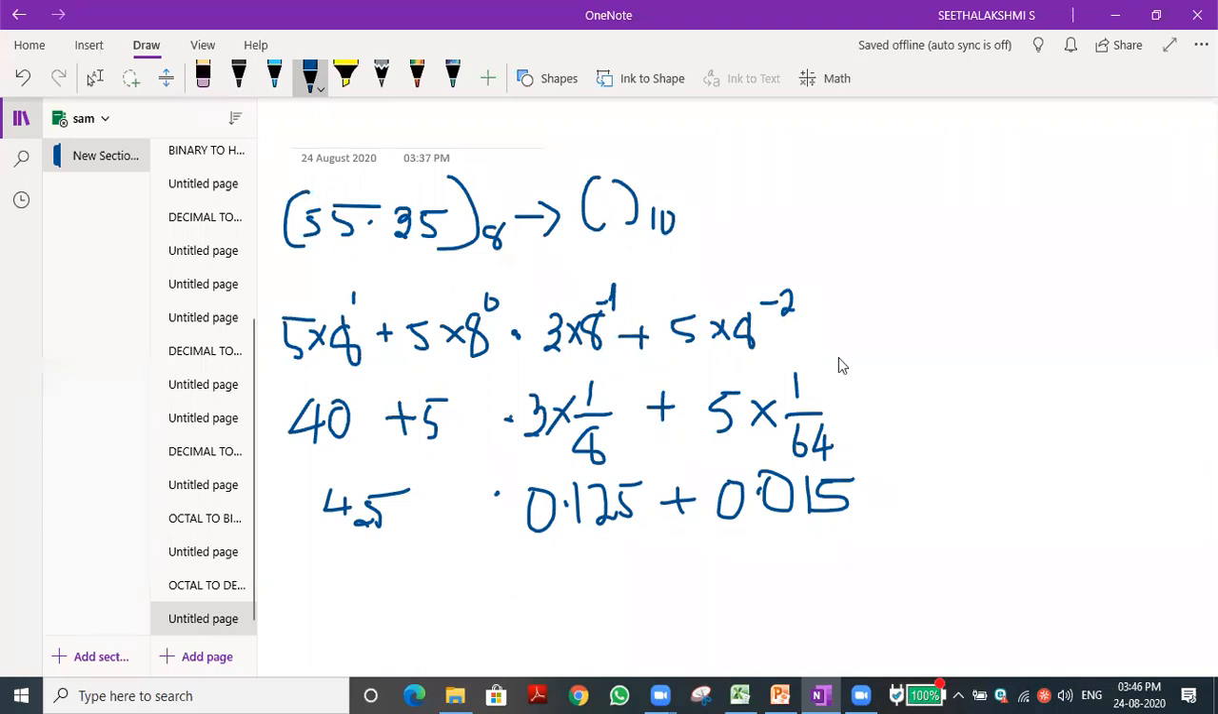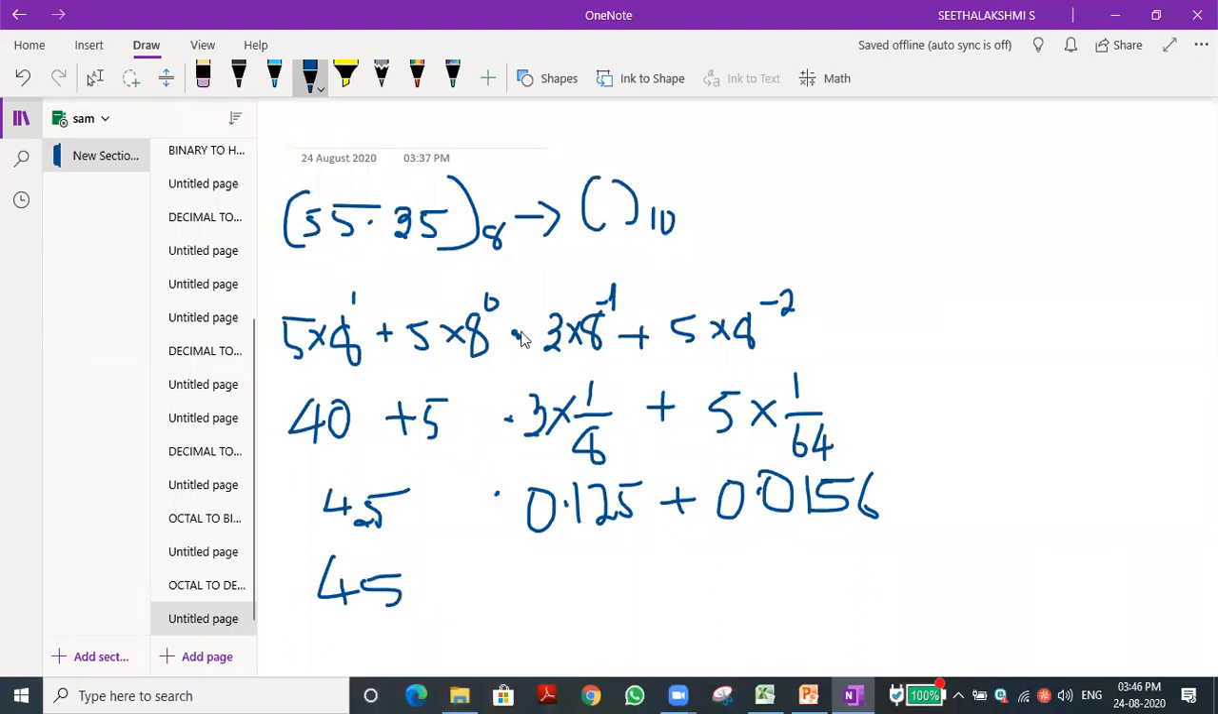Next value is what? Tell the answer. Okay, 0.015625. 156. Okay, very good. So 156. Are you sure 156 is the answer? Okay, because it is 3 digits, that is enough. There is no need to go much deeper. If you add this value, what value will we get? So 45 here again.